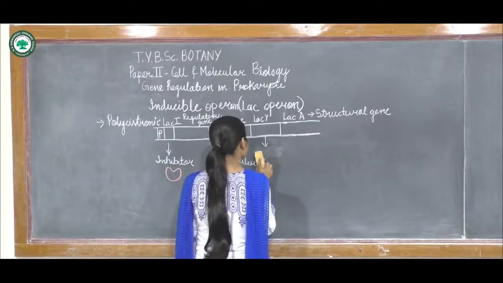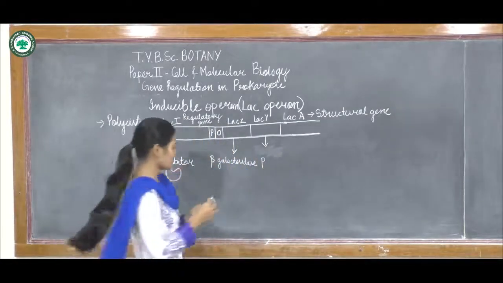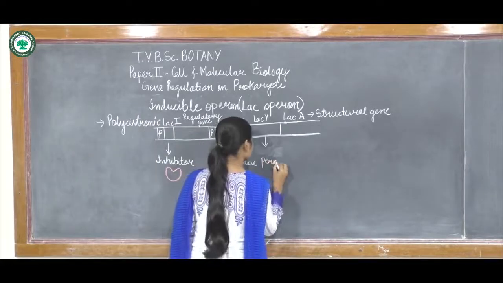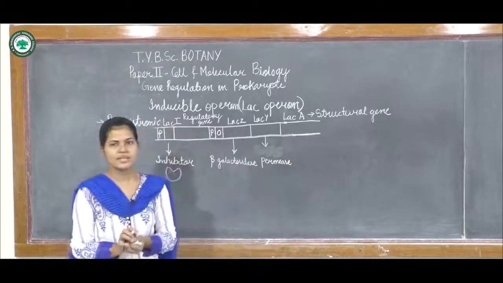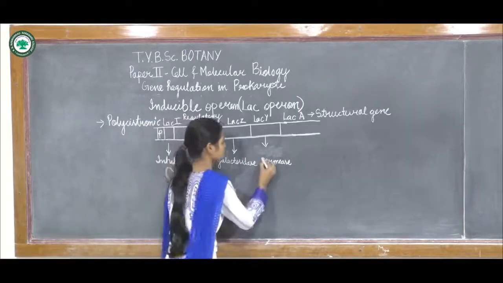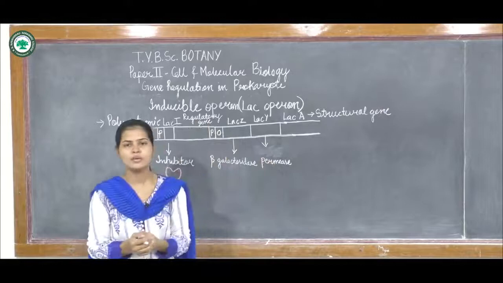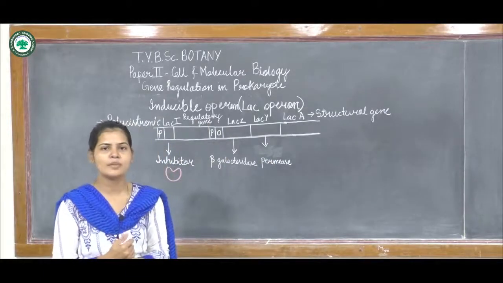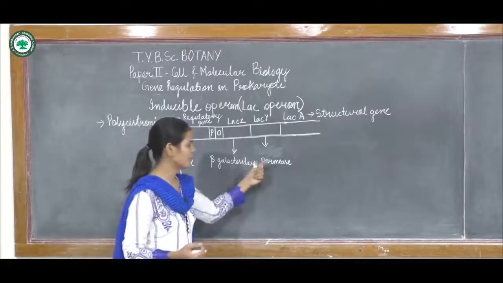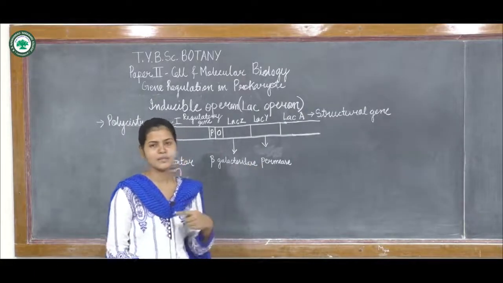This will produce an enzyme, permease. Now these permeases are the channels present on the plasma membrane, and this will allow the transport of lactose through the plasma membrane.